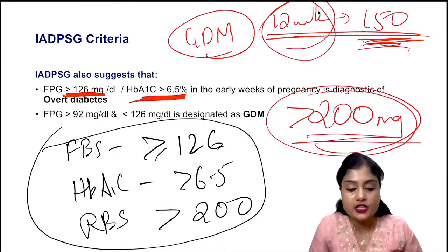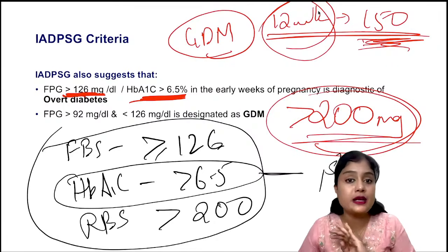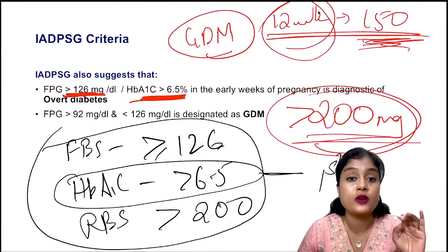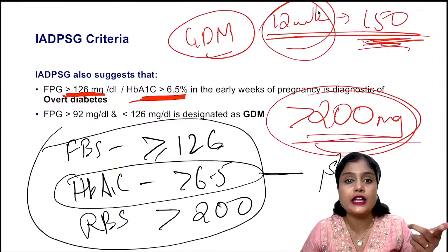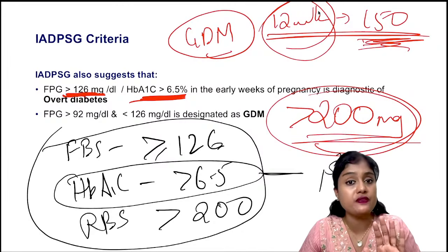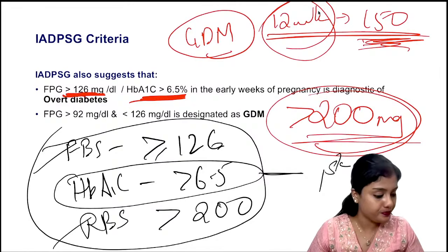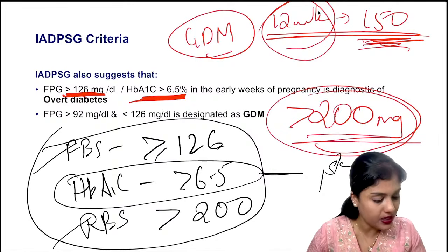HbA1c value is significant only in the first trimester. In later trimesters HbA1c values are not significant. Why? Because there is hemodilution, so these values might be abnormal. That is why in later gestation we do not use HbA1c, we use FBS and RBS. I hope you understood now.